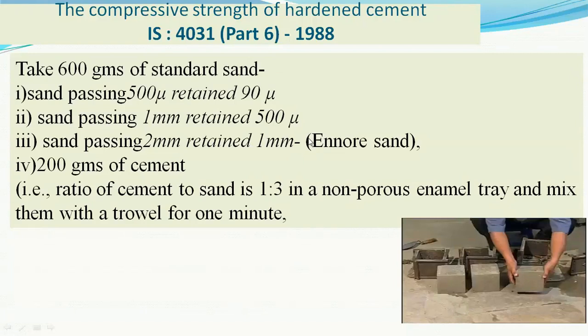The proportion taken is 1:3, that is 1 part cement to 3 parts sand. The 3 parts of sand are further divided equally among these 3 types of sand.